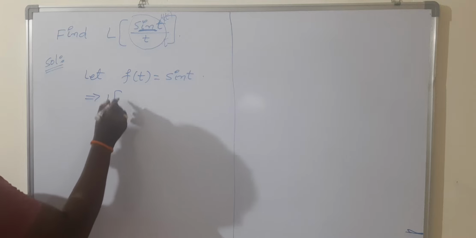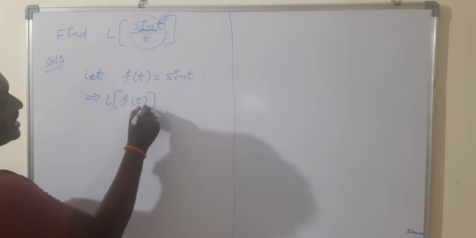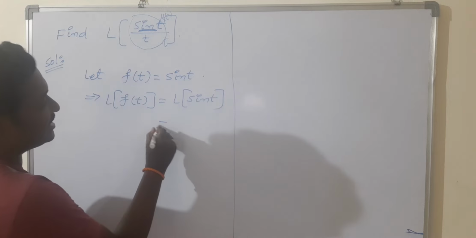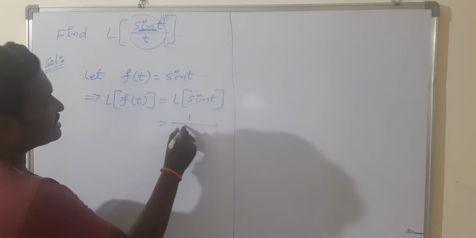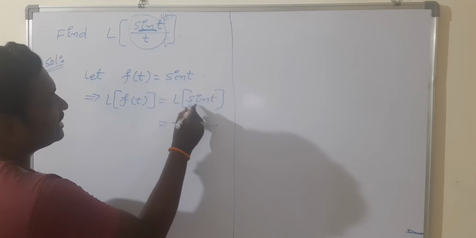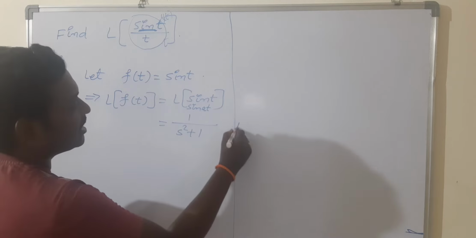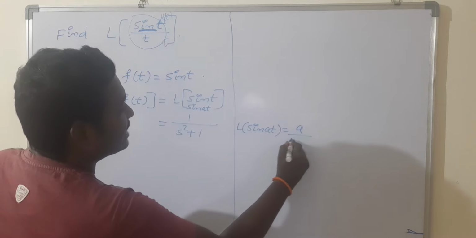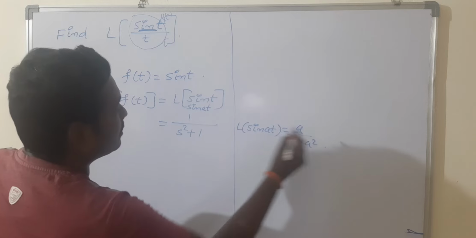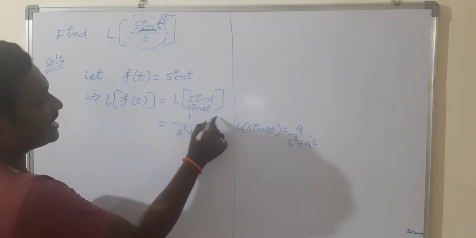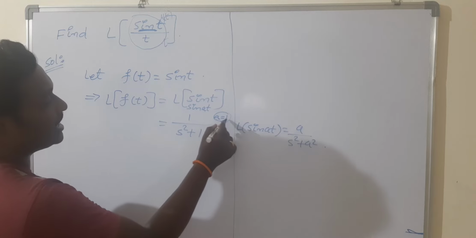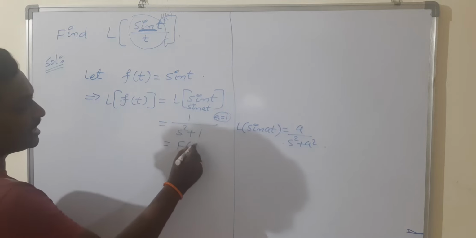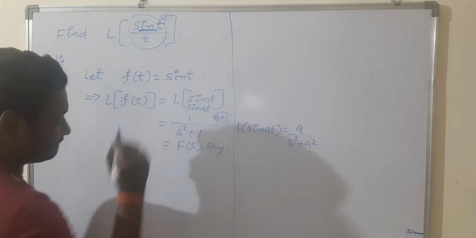Find the Laplace transformation. L of f of t is equal to L of sin t. L of sin t is 1 by s square plus 1, because it is already in the form of sin at and everybody knows that L of sin at is equal to a by s square plus a square. By comparing sin t with sin at, a is equal to 1. Put a equal to 1 in this formula, you will get 1 by s square plus 1. You can name this f of s.